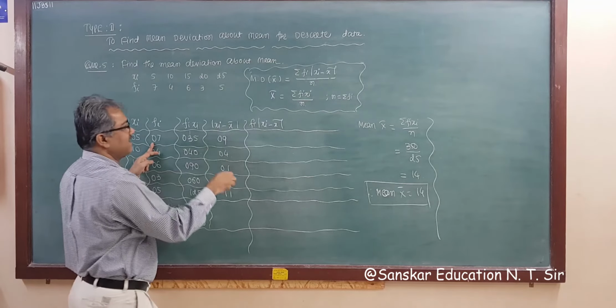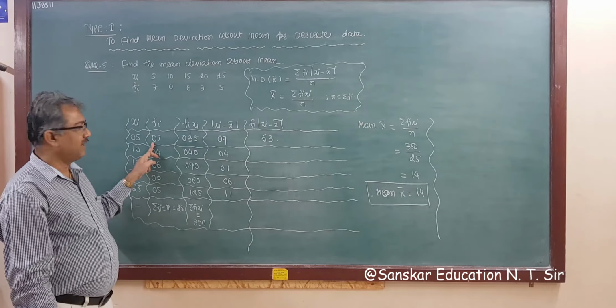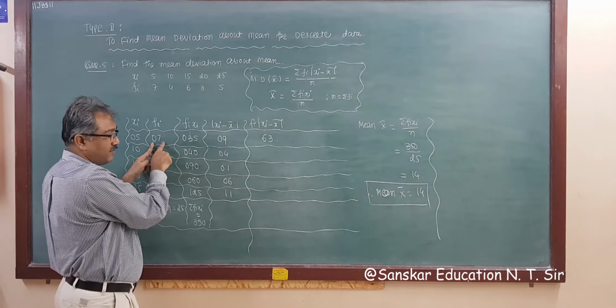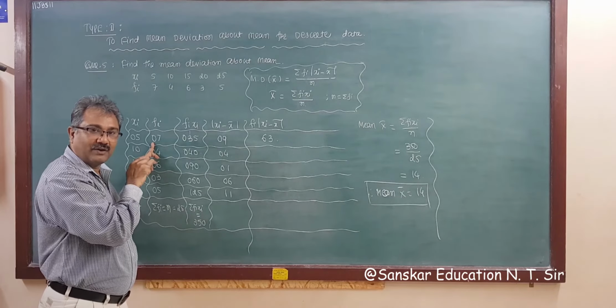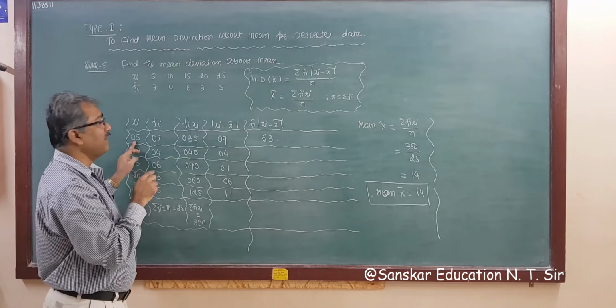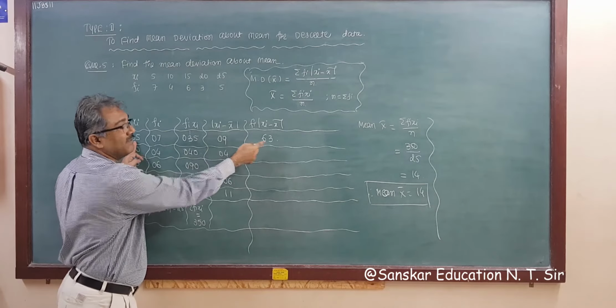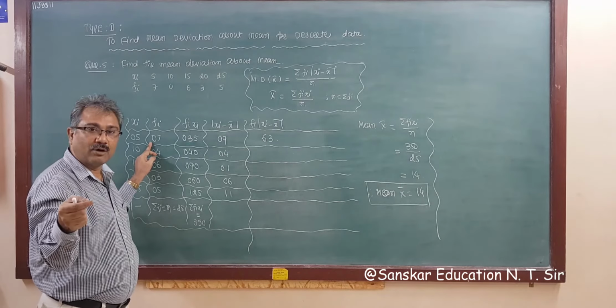If you don't put your finger on the appropriate column and multiply 9 with 5, then answer will be 45 when you require 63.